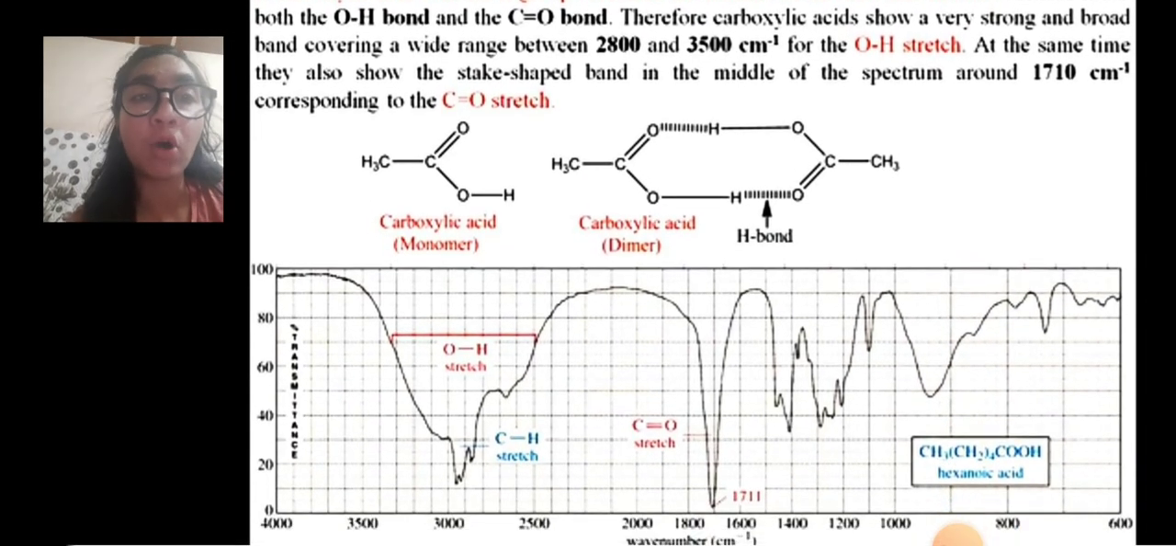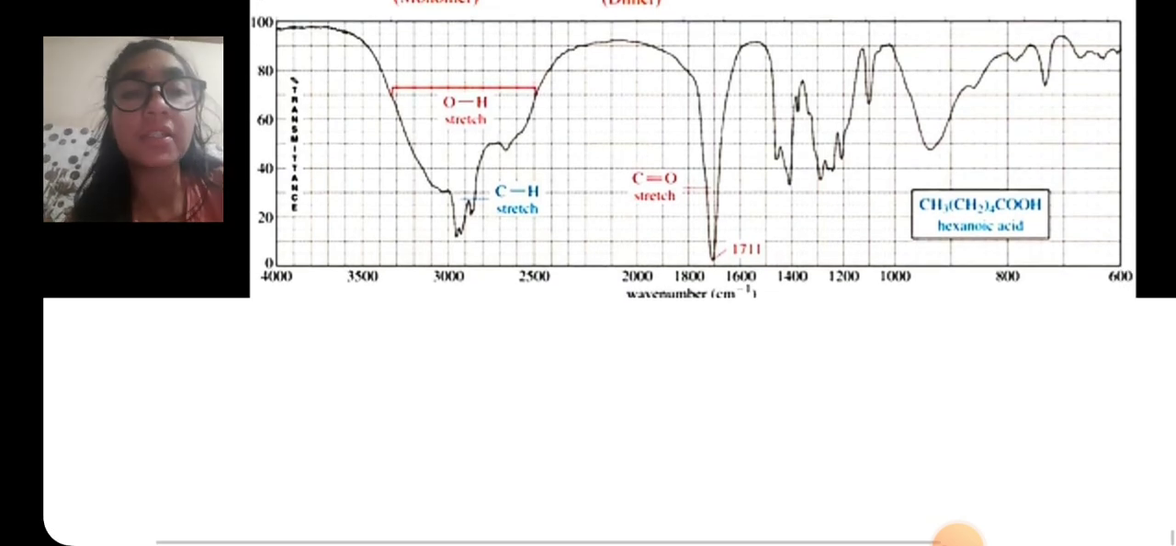Carboxylic acid is a monomer and carboxylic acid is a dimer. In this, you can see hydrogen bonding is present.